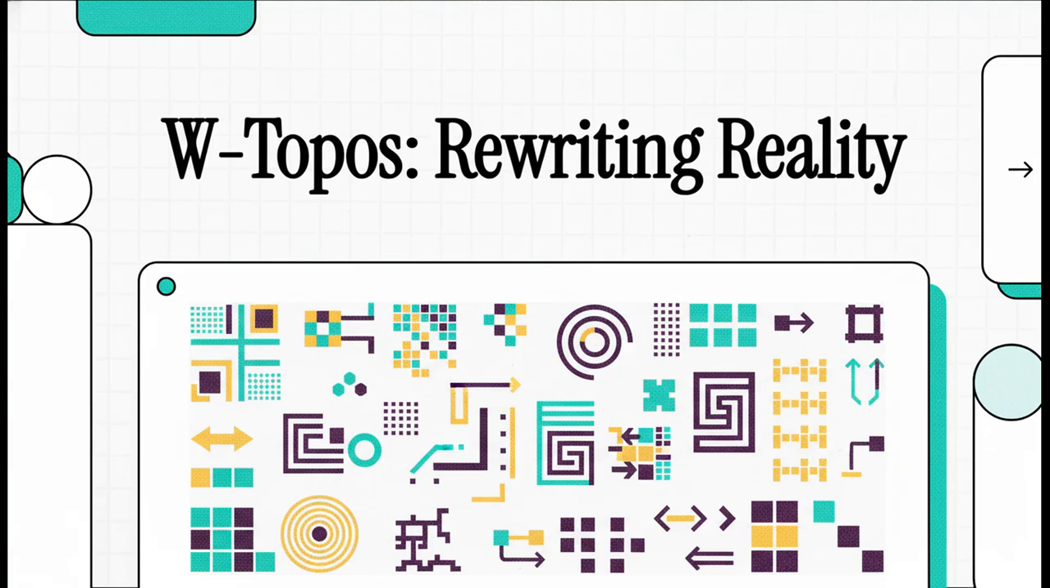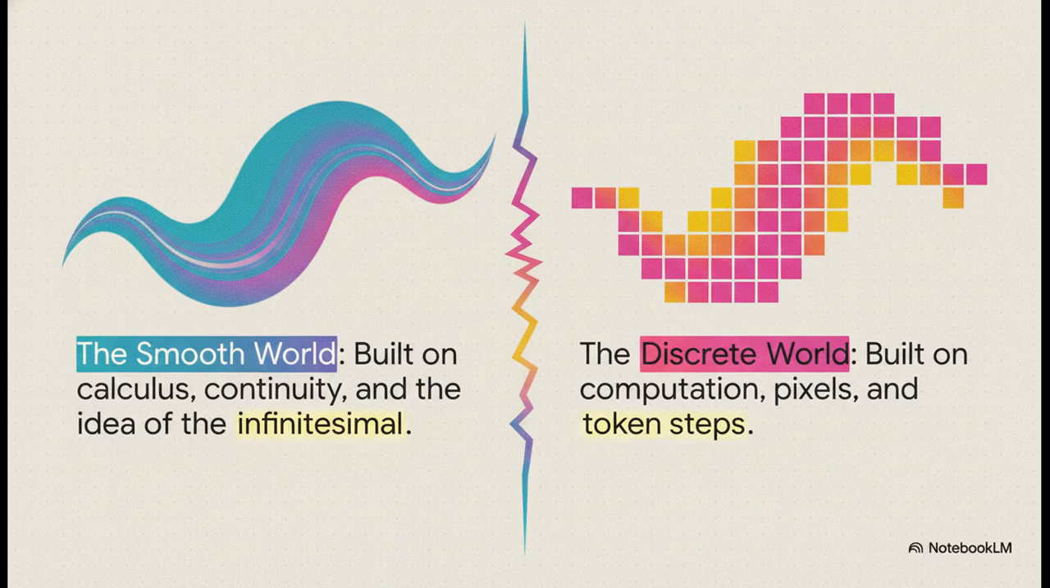All right, today we're jumping into a theory that is so out there, so radical, it's basically proposing we rewrite the foundations of mathematics itself to create a whole new language for physical reality. This is Topos theory. At the very heart of this is a fundamental choice. It's a tale of two worlds.